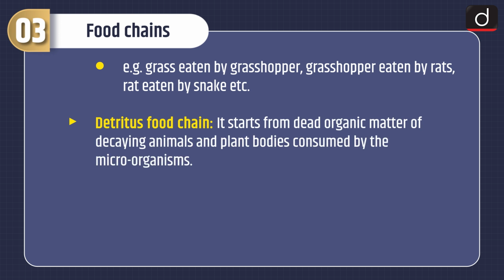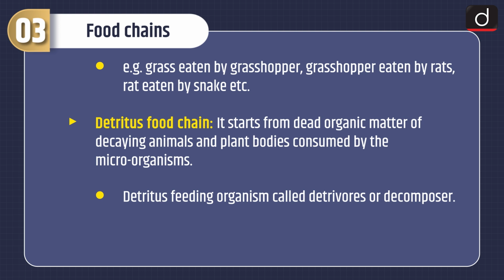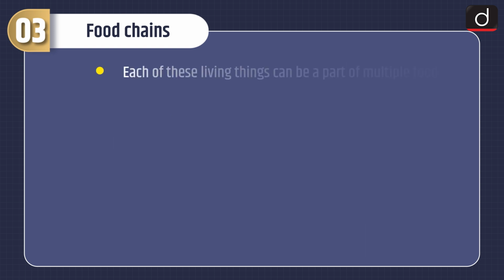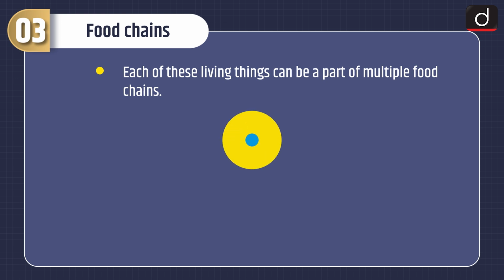And the second is the detritus food chain. It starts from dead organic matter of decaying animals and plant bodies consumed by microorganisms. Detritus feeding organisms are called detritivores or decomposers. Example: litter eaten by earthworms, which is eaten by chicken, which is eaten by hawk, etc. Each of these living things can be a part of multiple food chains.